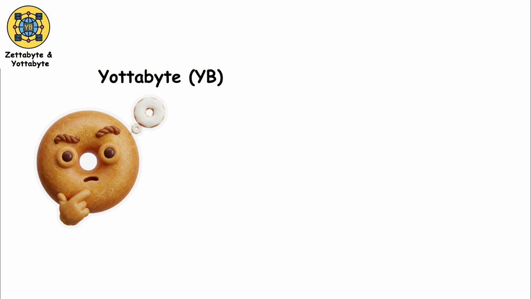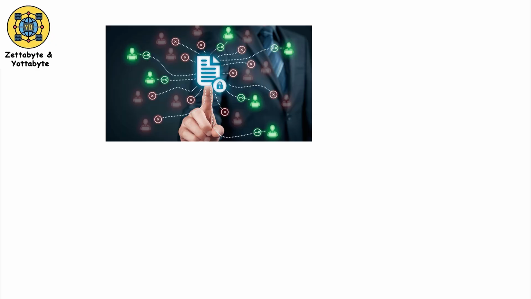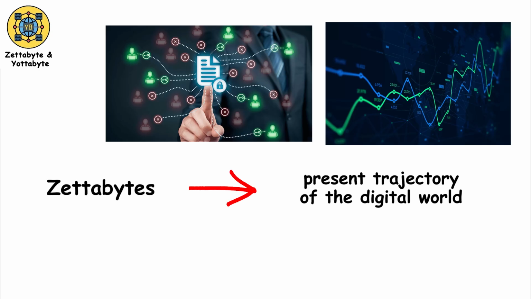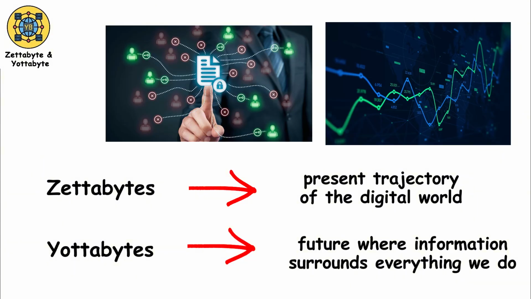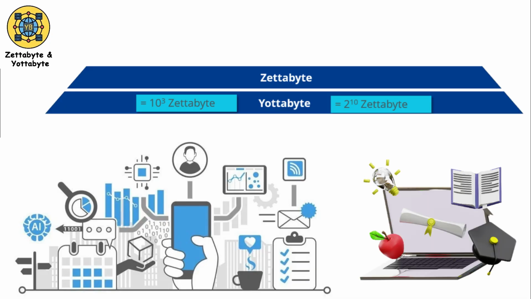Yottabytes go even further. They exist mostly in theory, representing a future where every object, system, and environment continuously produces data. At this level, data stops being something we store and starts becoming something we manage and interpret. Zettabytes describe the present trajectory of the digital world, while yottabytes hint at a future where information surrounds everything we do. These units remind us that digital growth is not just about bigger numbers, but about how humanity learns to live inside its own data.